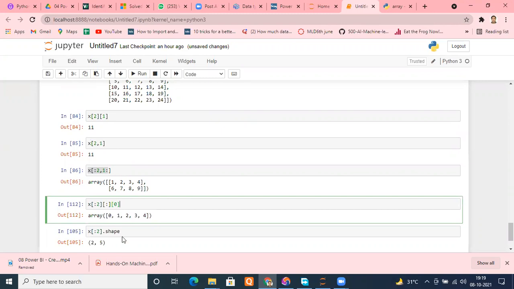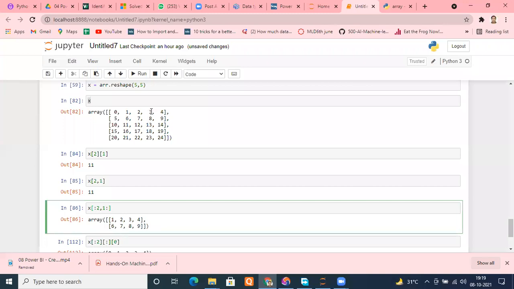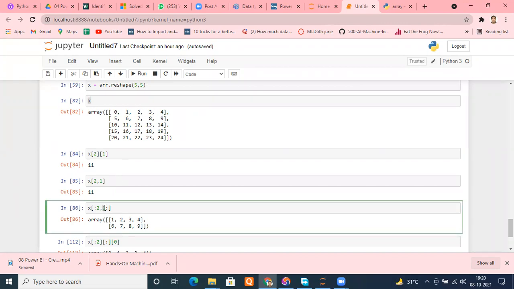Now try. Use the colon. This is the X. We put X, colon 2, 1, colon, all the columns. This is our matrix. Okay. Suppose I want this 3, 4, 8, and 9. This indexing becomes very easy for us. So we need the 0th row and first row. Fine, 0 and 2. Suppose I need these only. Then what should be the column number? 0, 1, 2, and 3. So we have to put it here. 3. Right? Let's see. Can you check it, please? How easy it is to access this.